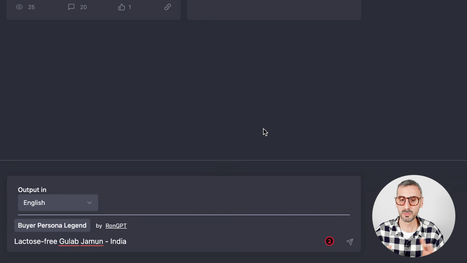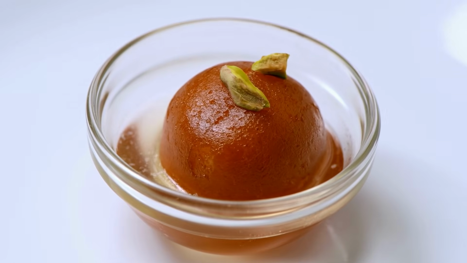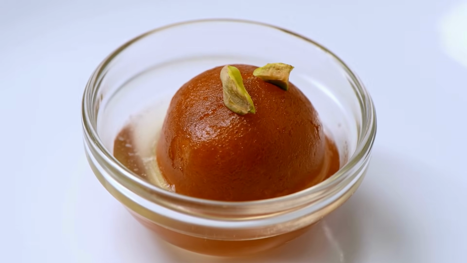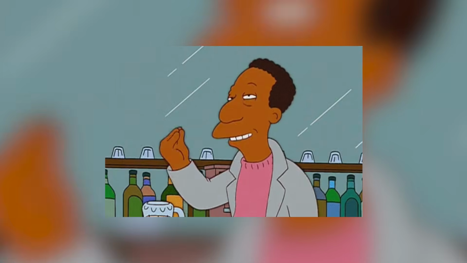Lactose-free gulab jamun in India. Now, I can see a smile on all of our Indian viewers right there because you know what gulab jamuns are. And for the rest of you who don't know, they are traditional Indian sweets, kind of like an Indian dessert, and they look like round balls in a sugary syrup, and they're delicious.